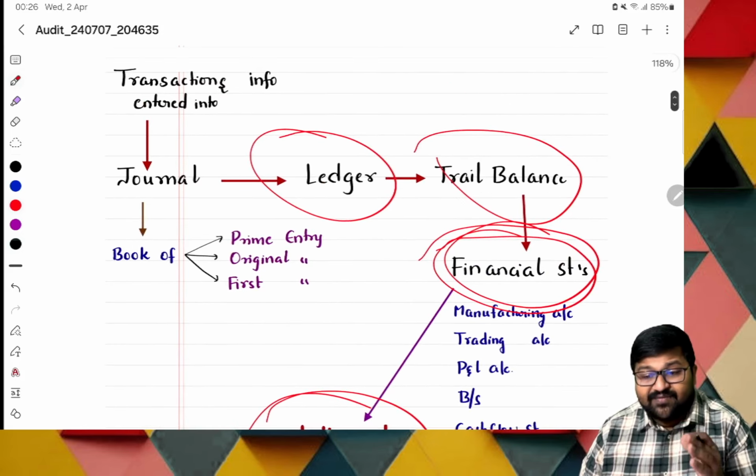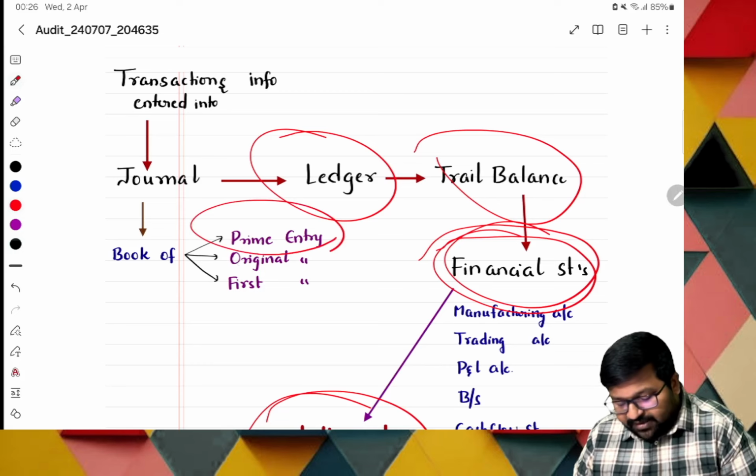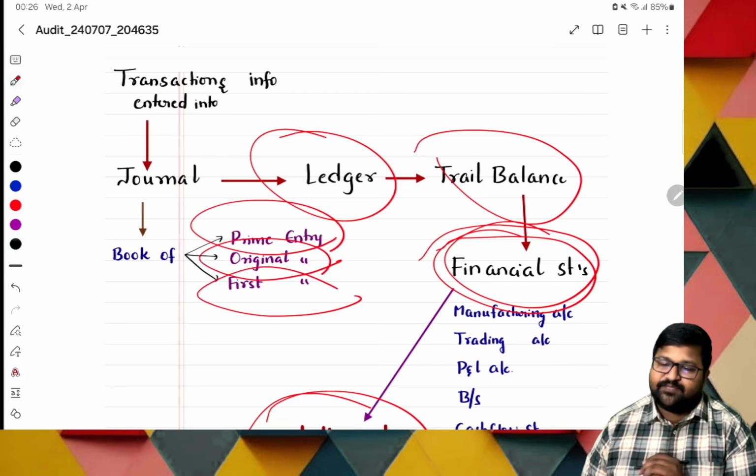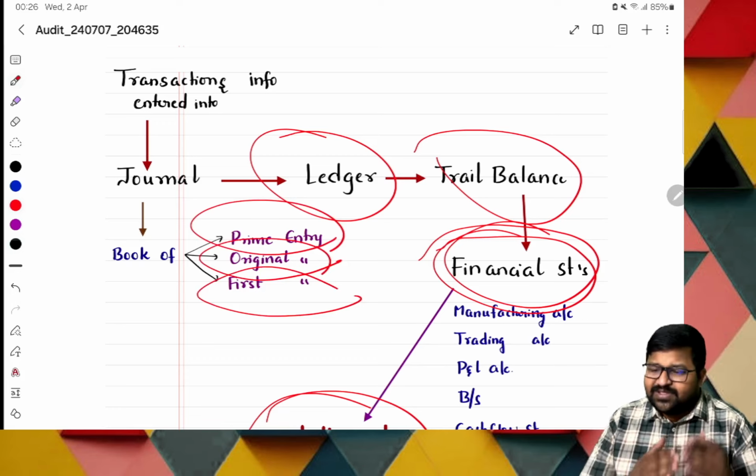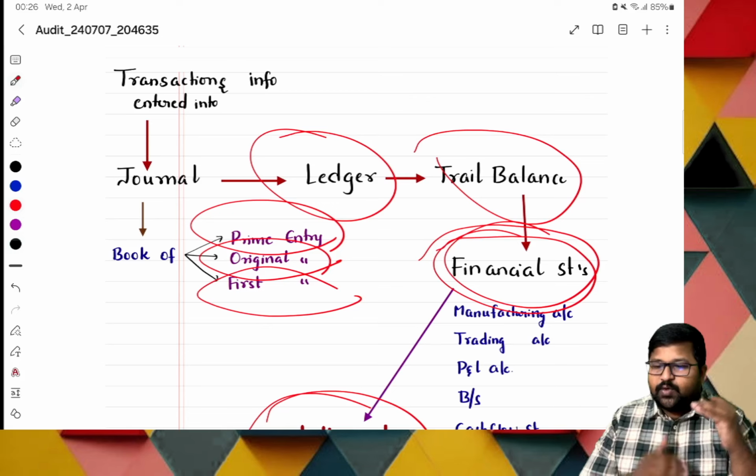Sir, journals also have three names. What are those? Book of prime entry, book of original entry, or book of first entry. Okay, these are the alternate names. This is the transaction flow, from the starting point to the ending point.